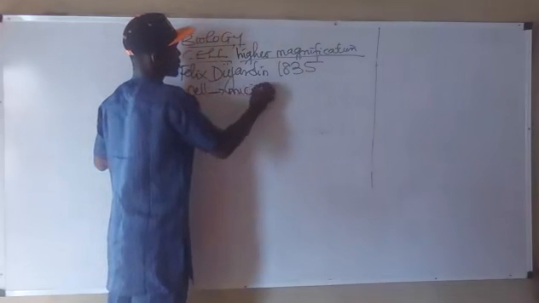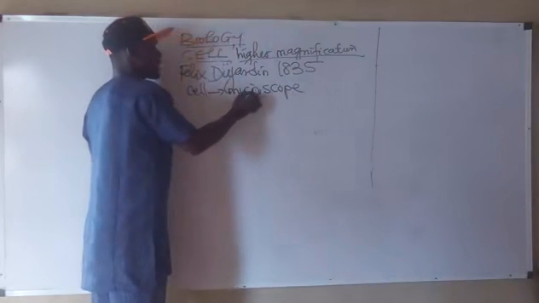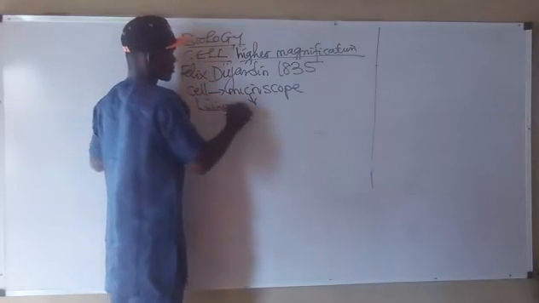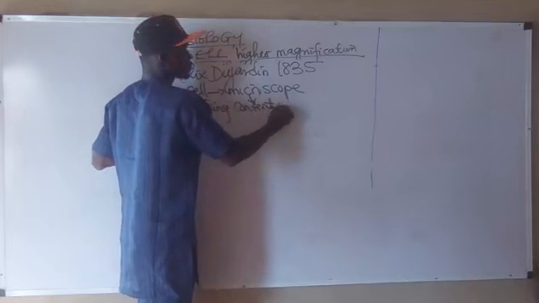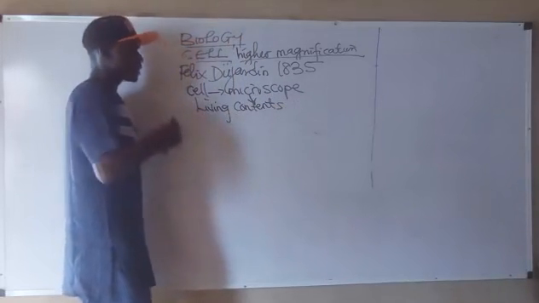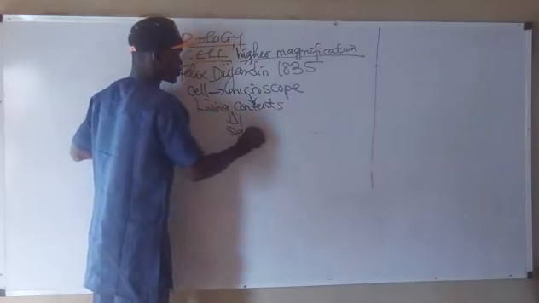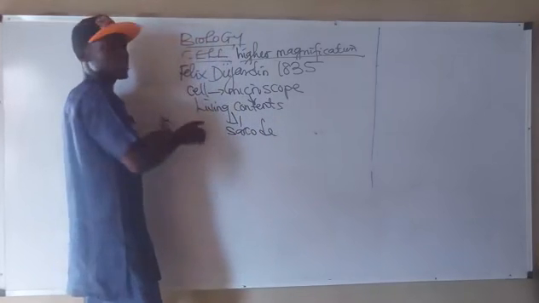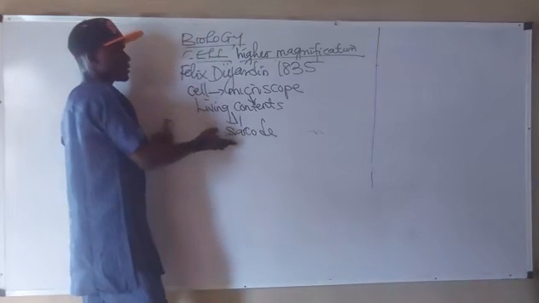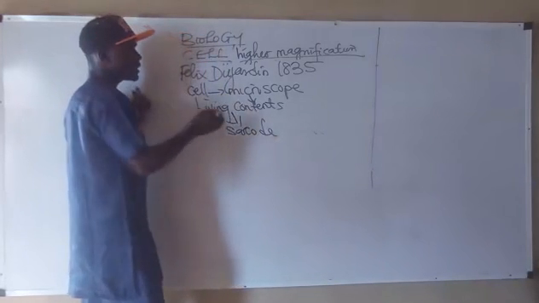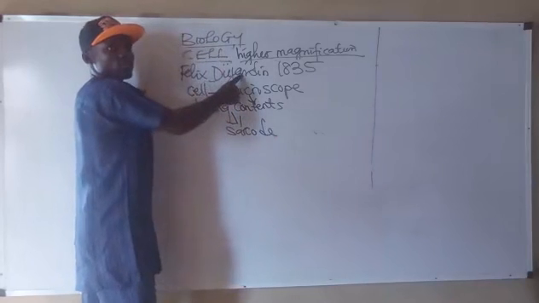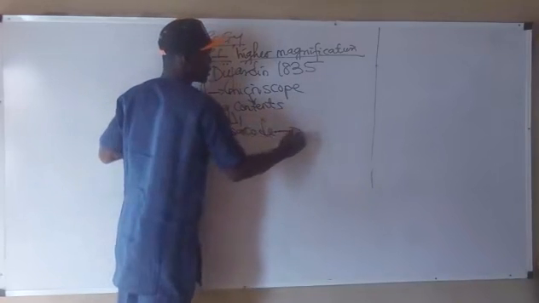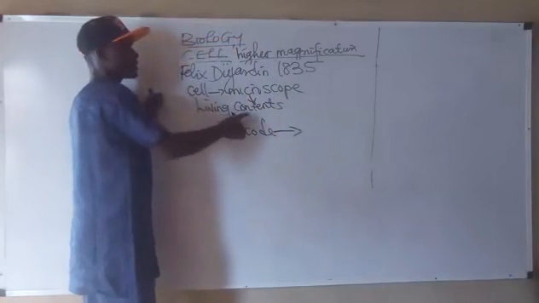He now discovered that the cells were having some living content in them. He called this living content sarcode, S-A-R-C-O-D-E. So the first person to coin the word sarcode was Felix Dujardin in the year 1835. After his discovery, he called the living content sarcode.